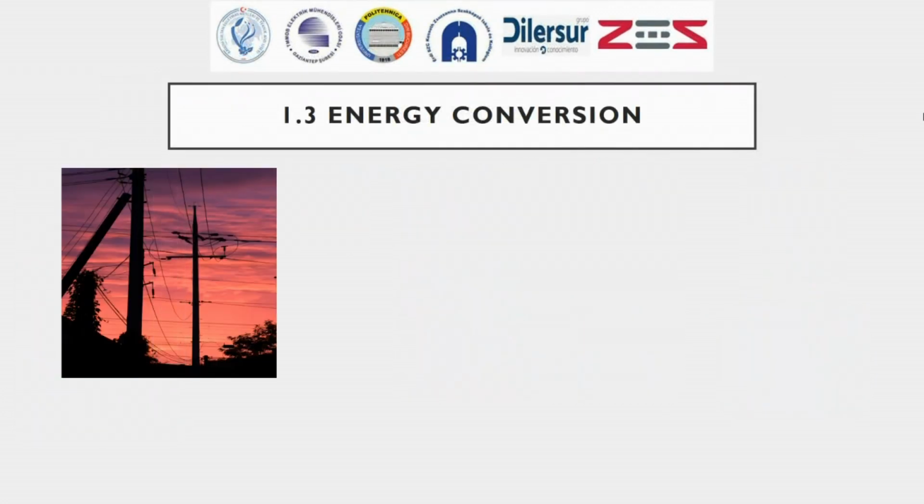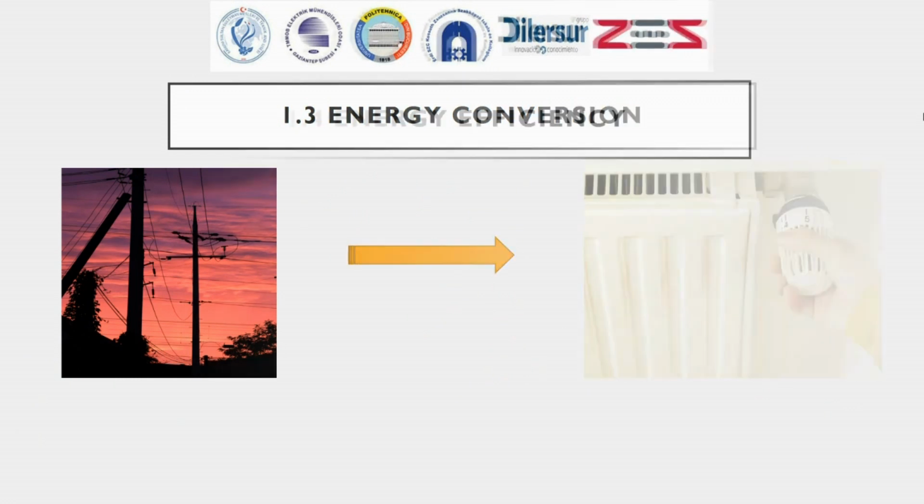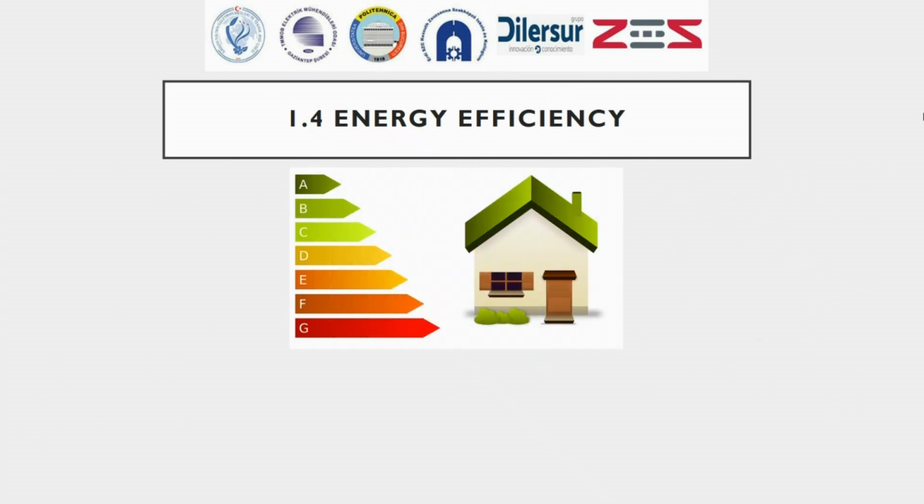Energy conversion is the transformation of energy from one form to another. For example, electrical energy is converted into heat energy in a heat radiator. Energy efficiency refers to how efficiently energy is used. The lower the energy loss of a process, the higher its energy efficiency.